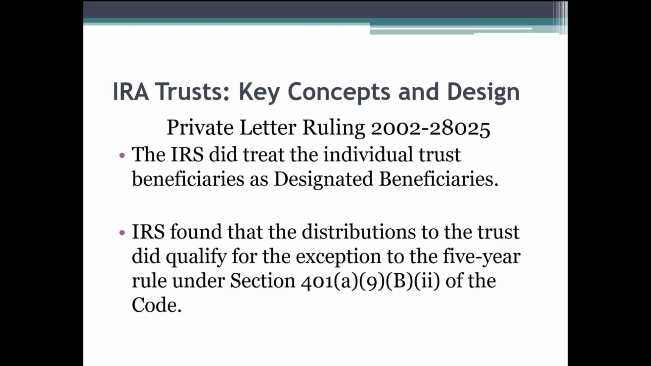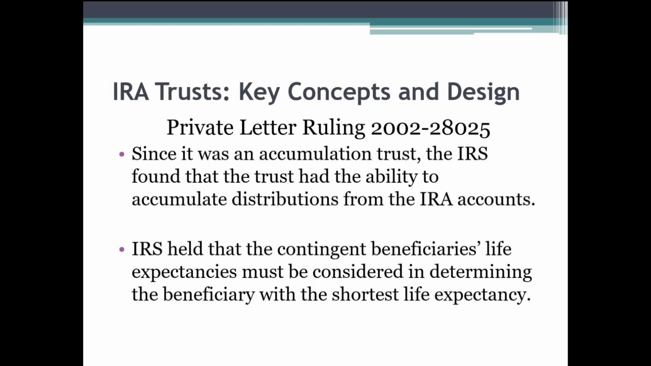What is important in this is that the IRS said, yes, we have identified beneficiaries. All the other 4 steps have been completed. So we'll recognize the accumulation trust as a designated beneficiary, and you don't have to pay it out over 5 years, but here's what happens. Because it's an accumulation trust, the IRS found the trust had the ability to accumulate distributions to the IRA accounts. The IRS held that the contingent beneficiaries' life expectancies must be considered in determining the beneficiary with the shortest life expectancy.